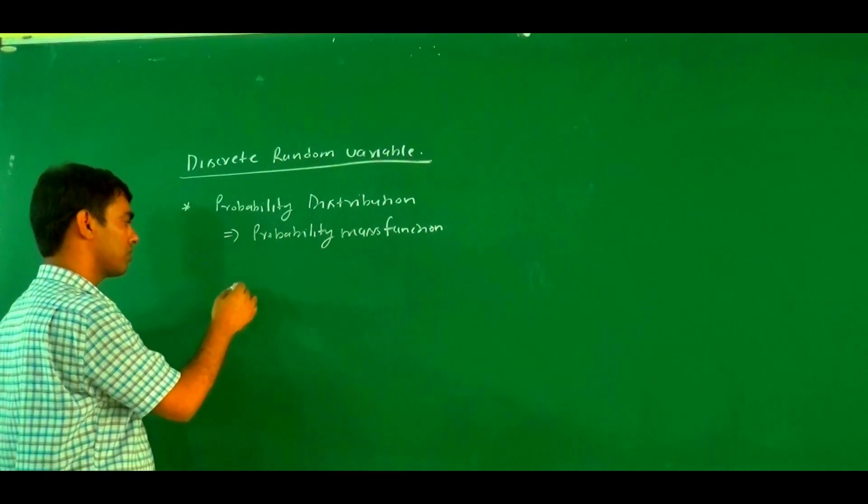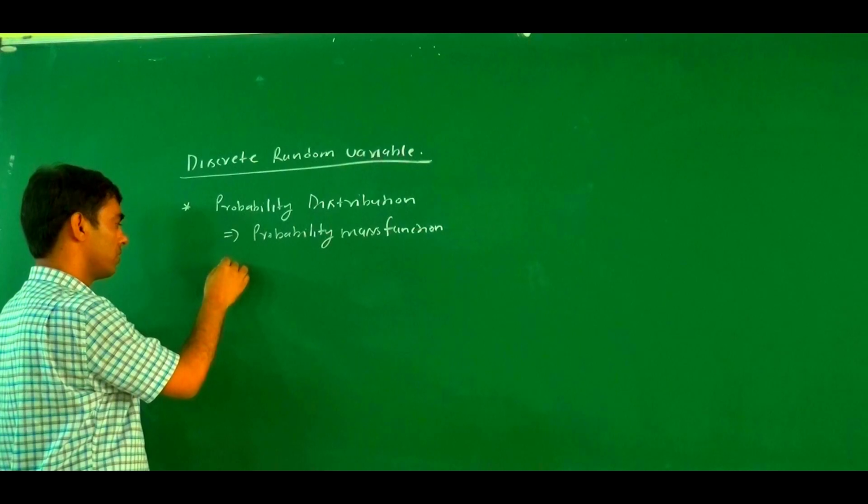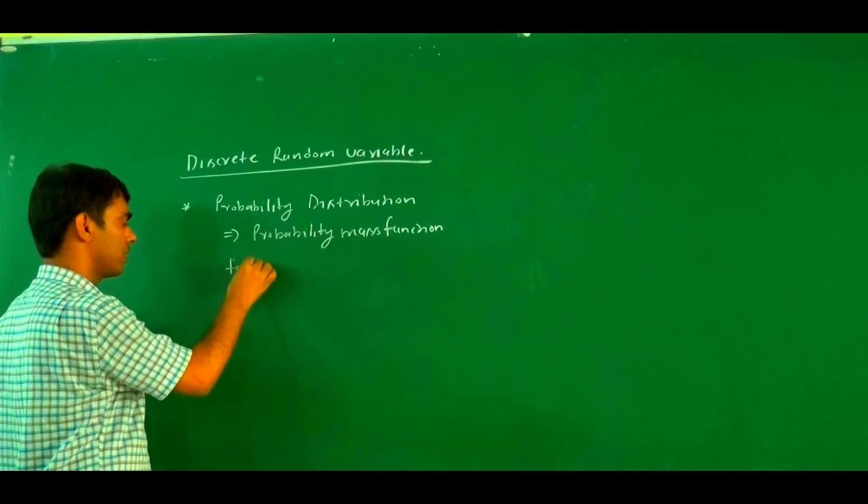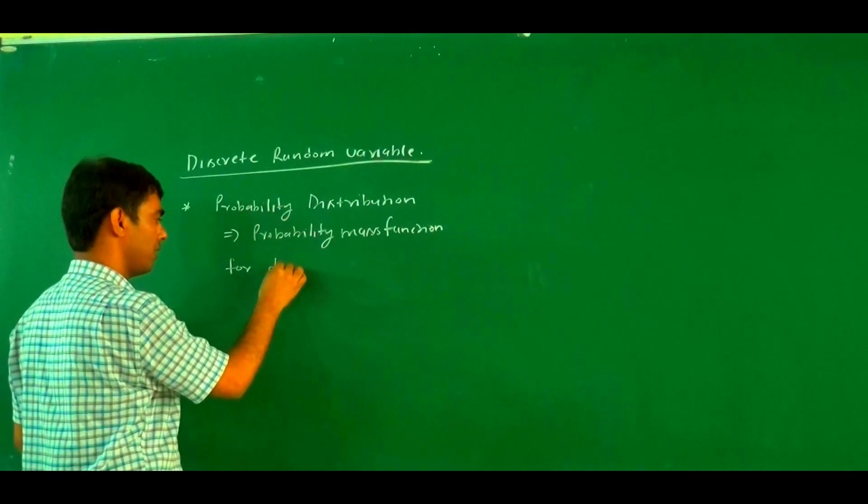So, what is the probability mass function for a discrete random variable?